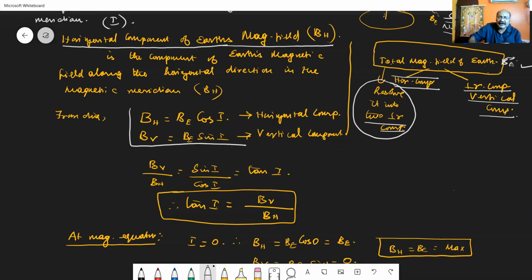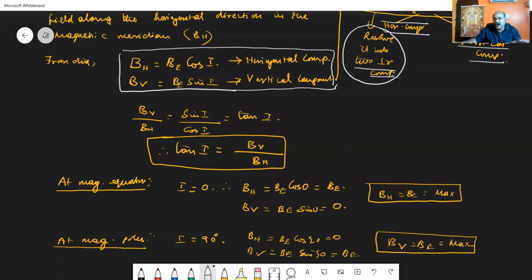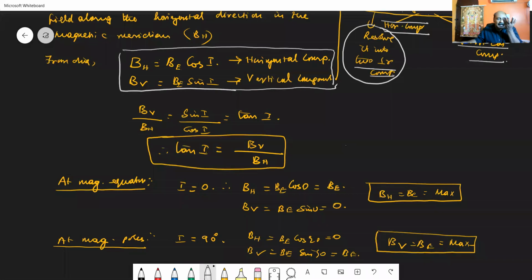The horizontal component as BH, BE cos I, and the vertical component as BV, which is BE sin I. If you divide one by the other, we can write tan I is equal to BV divided by BH. So the tangent of inclination is equal to the ratio of the vertical component of the magnetic field to the horizontal component of the magnetic field.